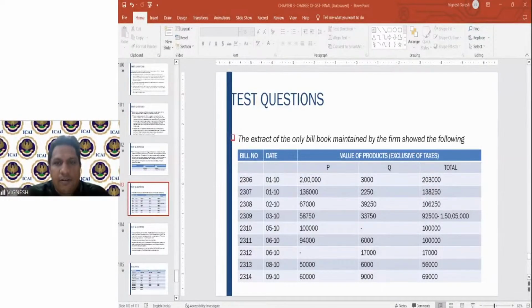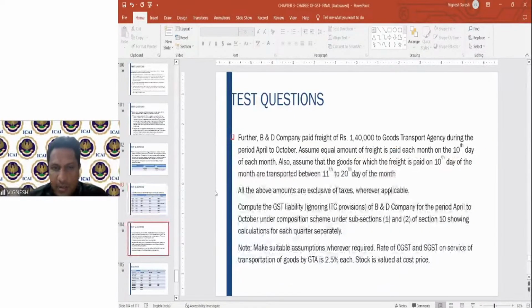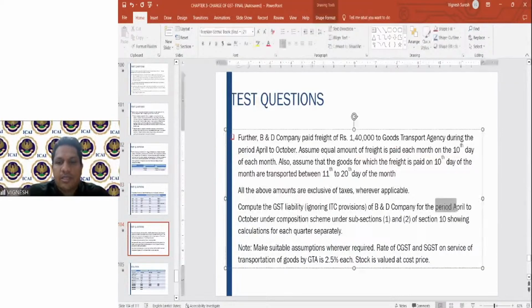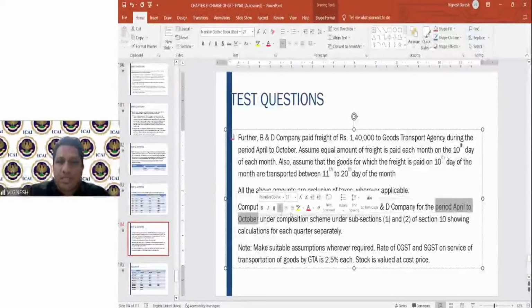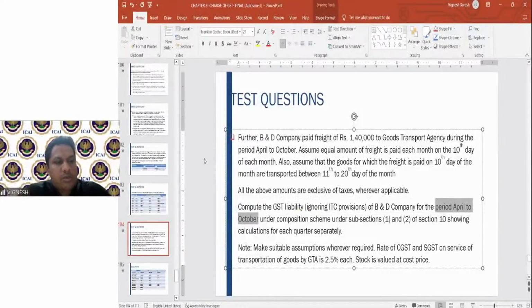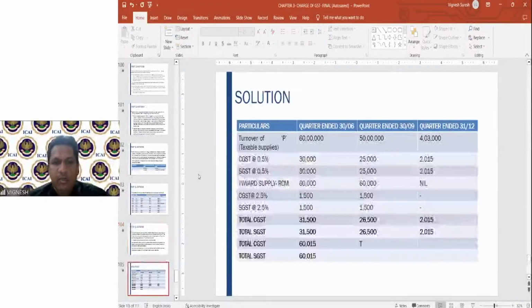So therefore, here what will happen? You will have the output tax liability as per the composition scheme. What is asked in the question? The question says, compute the GST liability for the period April to October. That means he is asking only under the composition scheme. You don't have to calculate under the regular scheme. So composition scheme is there till the 3rd of October. So therefore, till the 3rd of October, you have to calculate under the composition scheme.